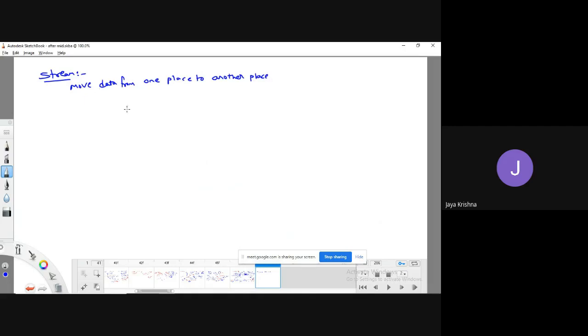The way that it is flowing, it is classified into two types. There are two types of streams, meaning that if the flowing data is in the form of bytes, we call it one type of stream. If it is in the form of characters, we call it another type of stream. One is byte oriented streams. Another one is character oriented streams.